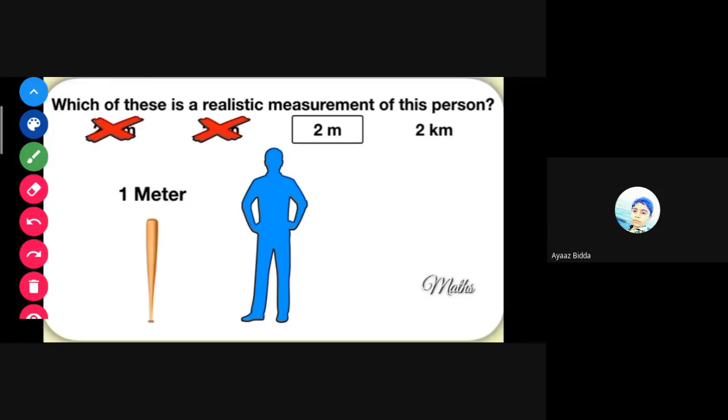So if I put 2 or 3 for that baseball bat, then that equals to person means 2 3 bat. And kilometer obviously we can't use.